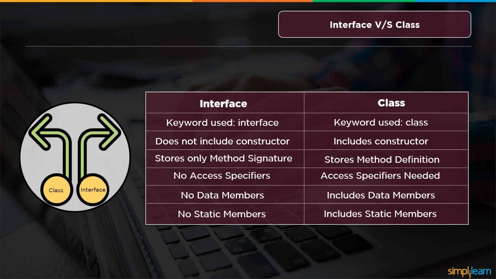There are no access specifiers in the interface, whereas of course access specifiers are needed in class. No data members, whereas class includes data members. No static members, whereas class includes static members.